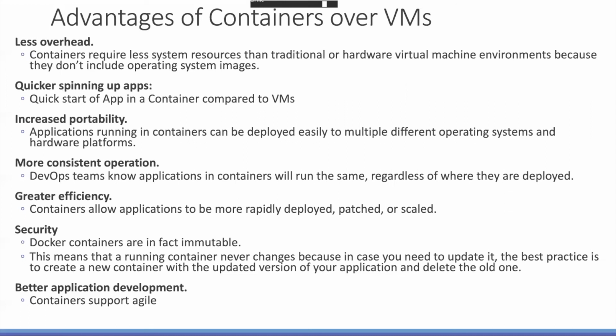Greater efficiency, because obviously it is rapidly deployed, because it's fast. Security: Docker containers have obvious disadvantages because they share the operating system, but they are secure in one way because they are immutable. Once it's created, nobody can attack it with their own code. You cannot just inject code into it because it is immutable.